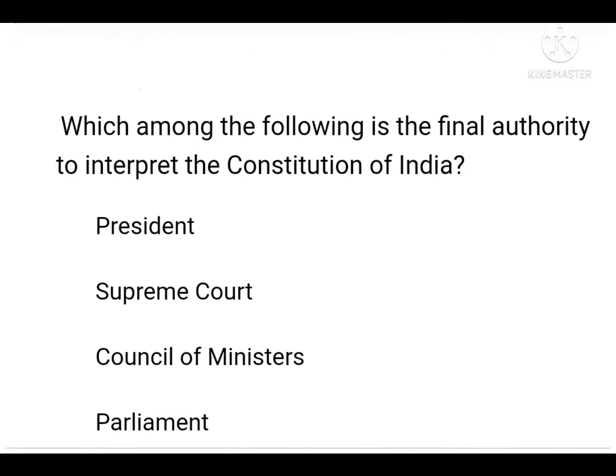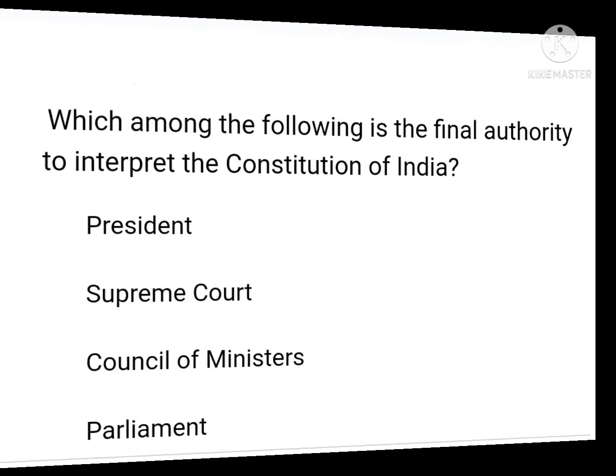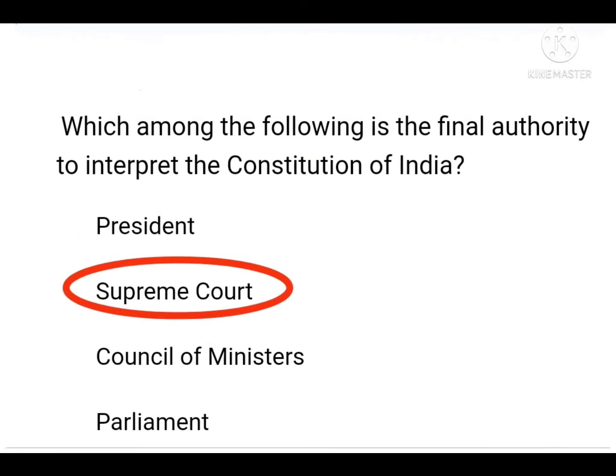Then the next question. Which among the following is the final authority to interpret the Constitution of India? President, Supreme Court, Council of Ministers or the Parliament? The right answer is Supreme Court, because the Supreme Court keeps watch on the Constitution and it is called the guardian of Constitution.